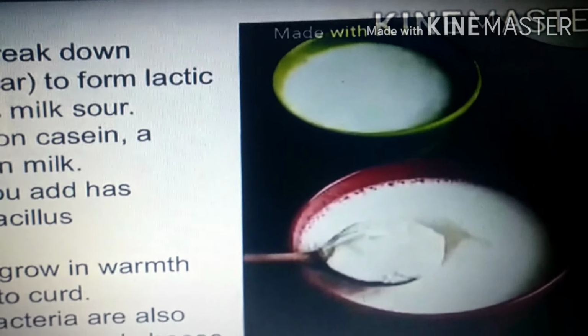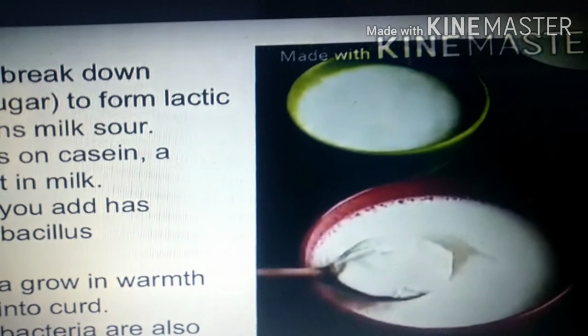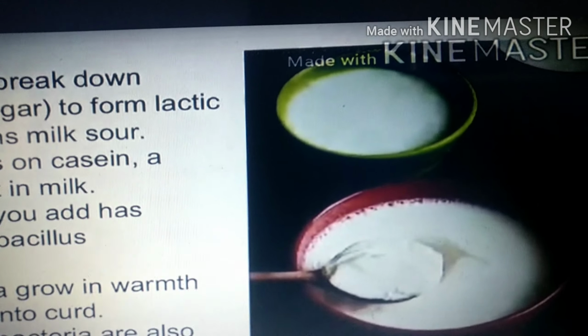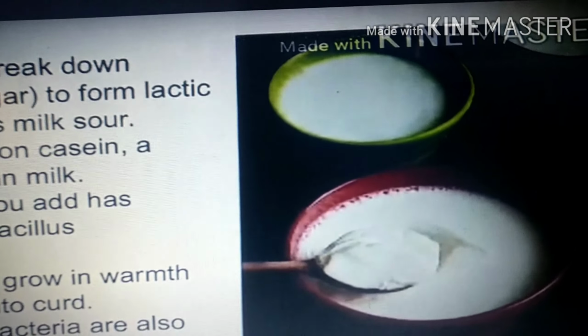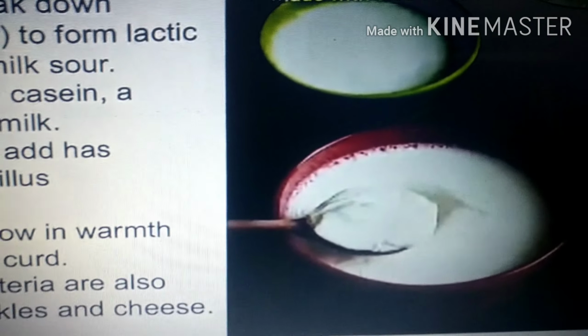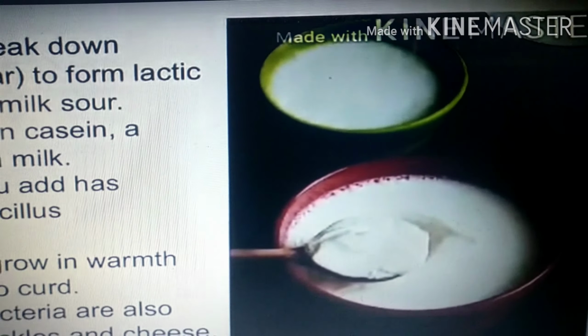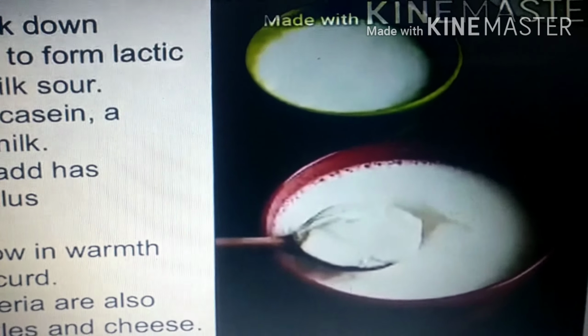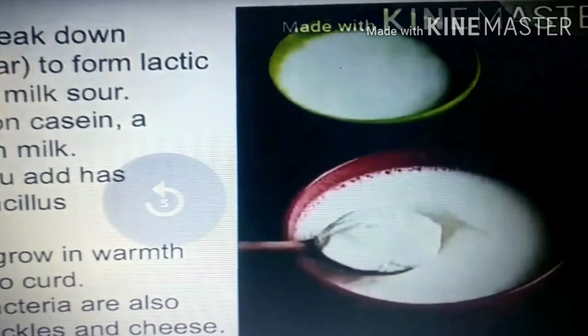Now some bacteria break down lactose, the milk sugar, to form lactic acid, which makes the milk sour. This lactic acid acts on casein, a protein present in the milk. What will happen? The little curd you added has bacteria called lactobacillus. These bacteria grow in warm and cold climates. What will happen due to that?